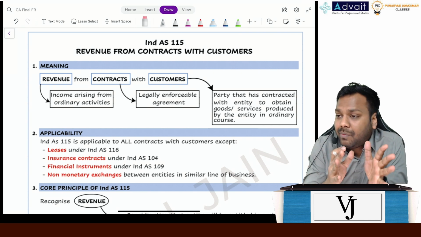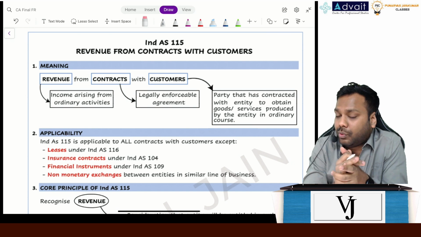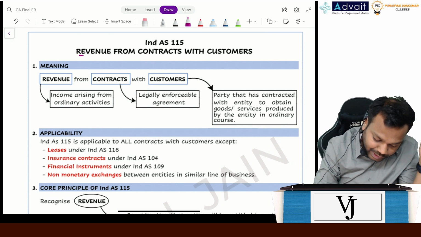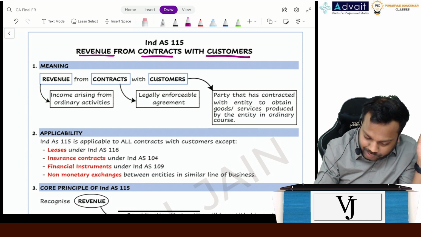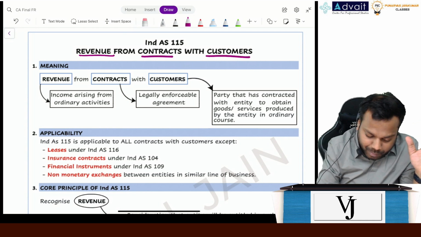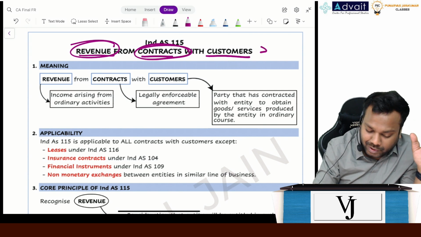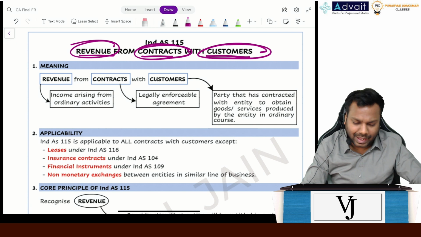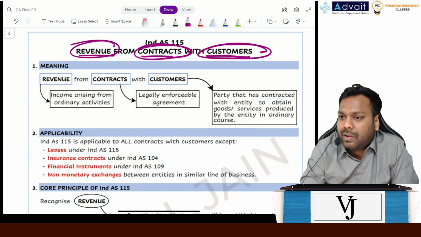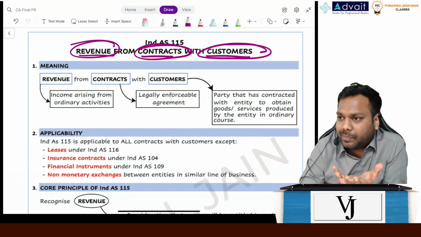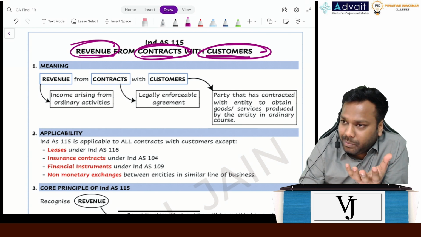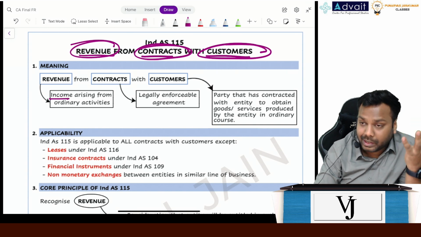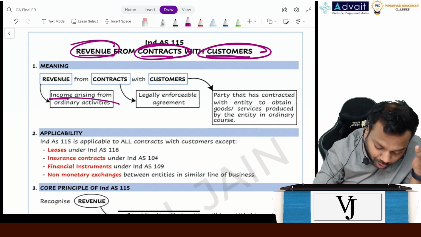Now, the name of the standard has its own relevance. The name is revenue from contract with customers. Just see the name, revenue from contract with customers. If you understand the name properly, that itself covers the theme of the standard. Now, ideally, when someone asks us what is the meaning of revenue, we say gross receipts, right? But that's not the only meaning of revenue. When we say revenue, it means the gross receipts or the income that is arising from the ordinary activities.